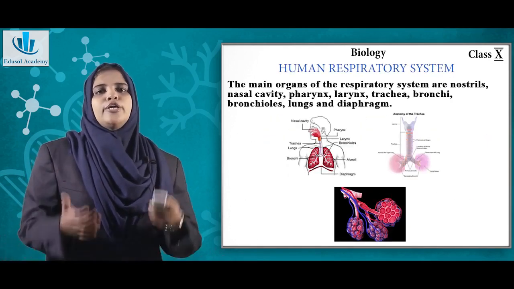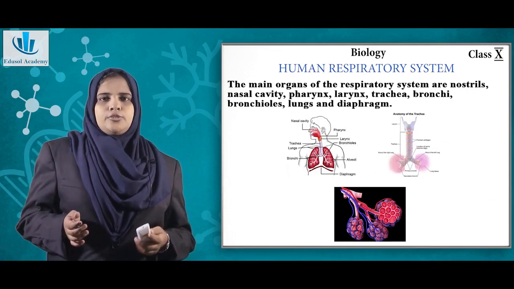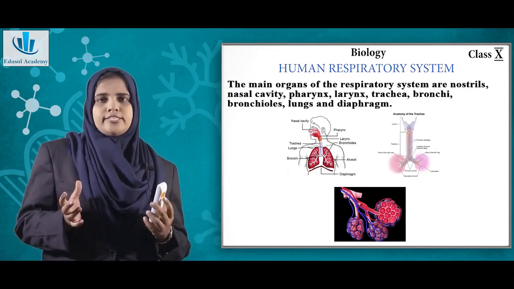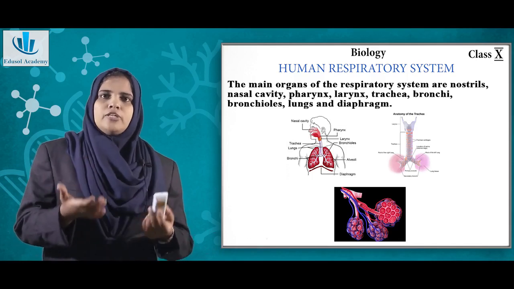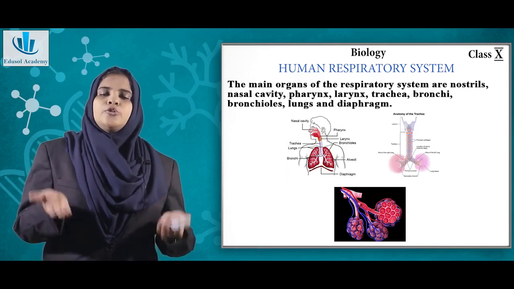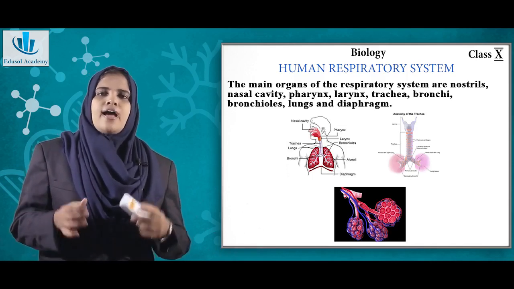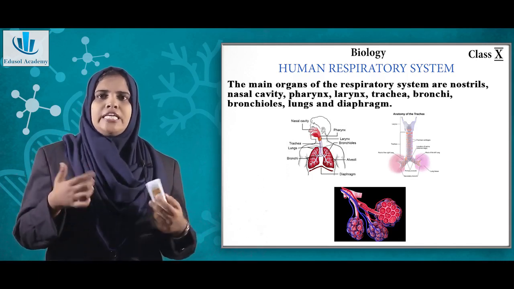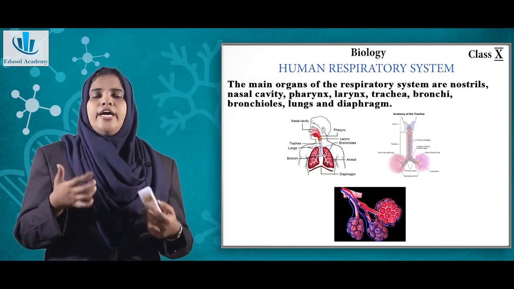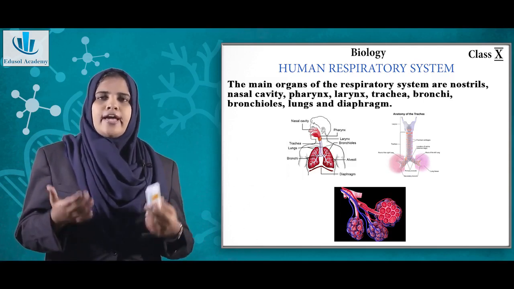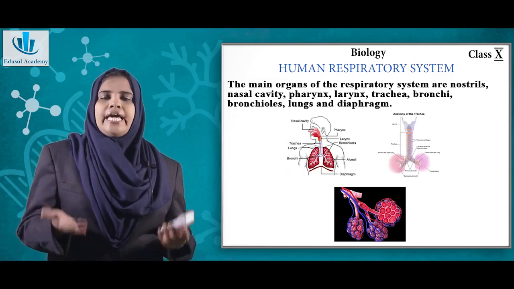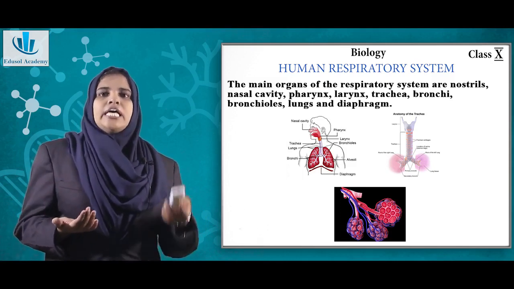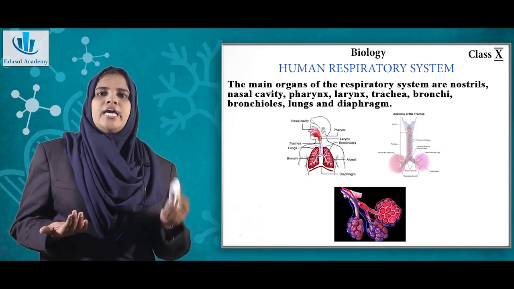Now coming on to the human respiratory system. The human respiratory system consists of nostrils. Nostrils are the opening which you see. Through the nostrils the air enters, and if you have ever observed or felt, there are hairs inside your nose. So what do these hairs do? They purify the air that enters the nasal cavity, and now the air reaches the pharynx.